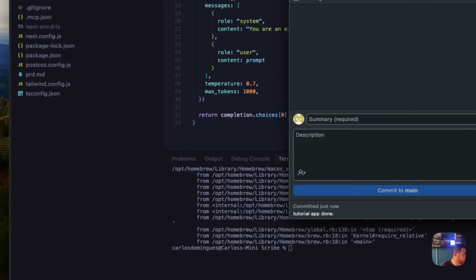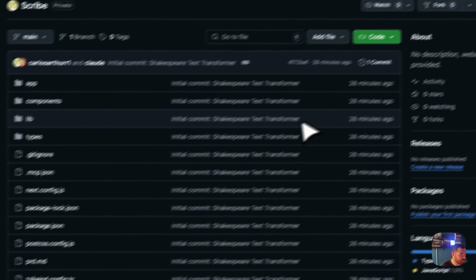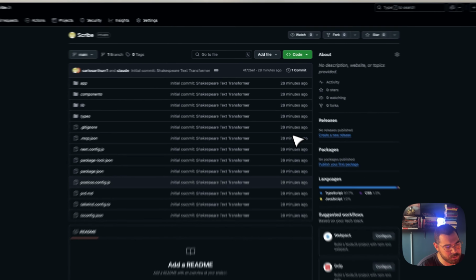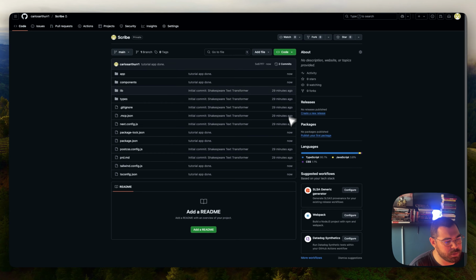And now if I go into here, you're going to see the last commit was 28 minutes ago. If I reload it, it's now. And it only adds the files that actually had some sort of a change, because the other ones are good, right? So you're going to see that whenever we do this, the .env file is not here.